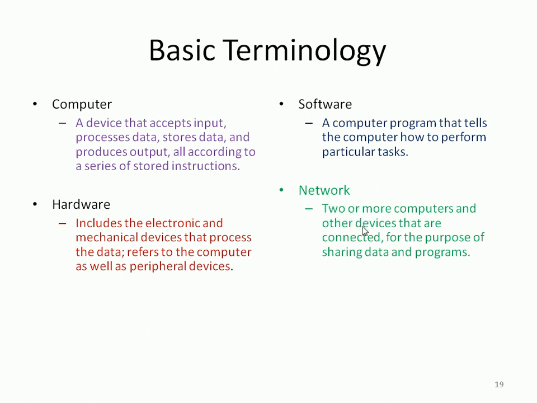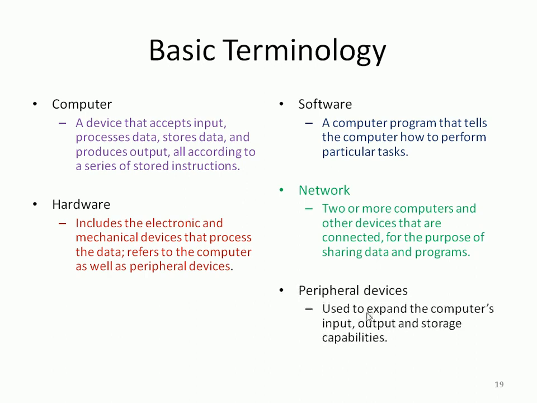A network is a system where two or more computers and other devices are connected for the purpose of sharing data and programs. Peripheral devices are IO devices, input and output devices. You can connect a huge screen with the help of a graphical user interface, and so on. Other additional basic terminology will be involved in the computer organization discussion throughout the entire course. The first is input.